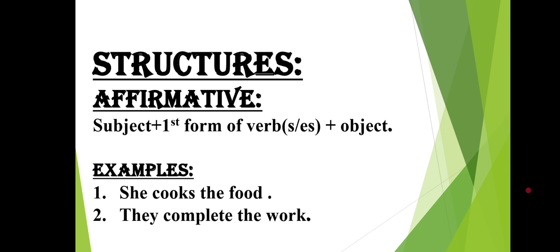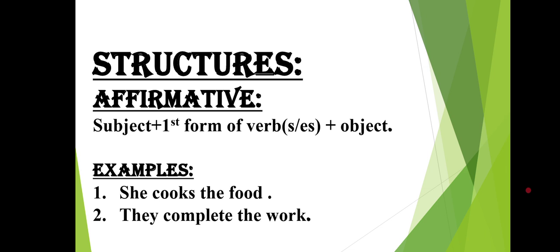For constructing affirmative sentences using simple present tense, first of all, we need to have a subject. Now, the question is, what is a subject? Subject is the one who performs an action, like I, you, we, they, and any singular or plural nouns. They all are subjects. Whoever is performing the action is called the subject.